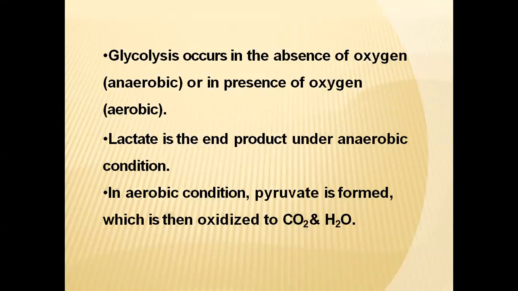In that case, it is considered an anaerobic pathway. And in the presence of oxygen, it is called an aerobic pathway. Lactate is the end product under anaerobic conditions, whereas in aerobic conditions, pyruvic acid is the end product. And this pyruvic acid will be oxidized or converted into carbon dioxide and water in the next stages, in the Krebs cycle.